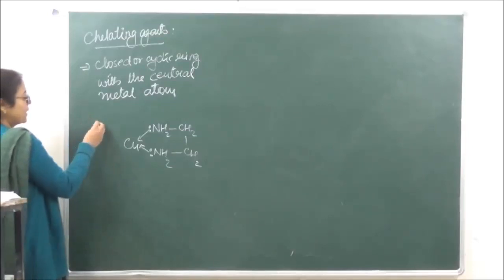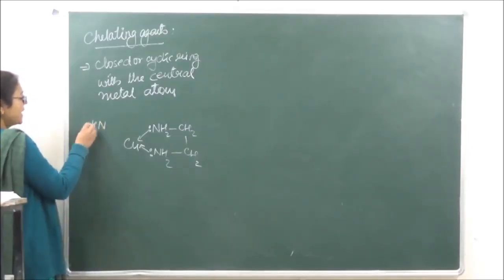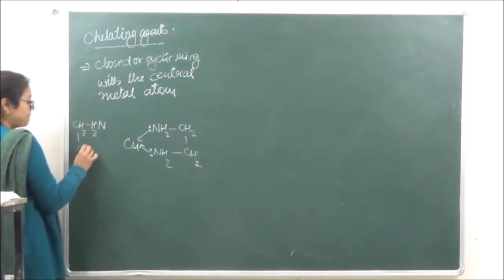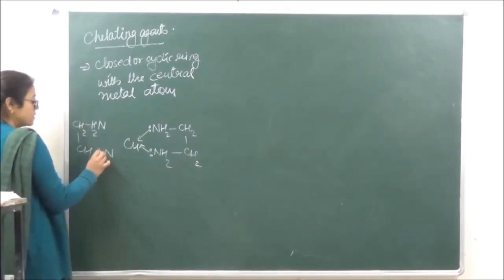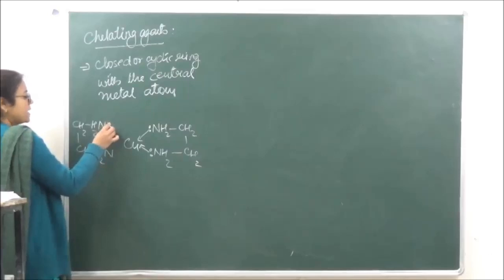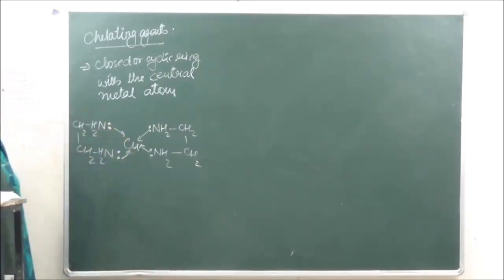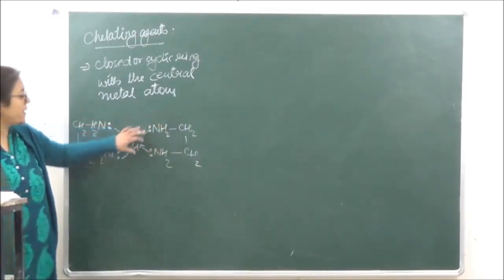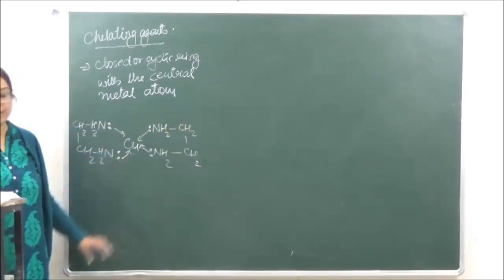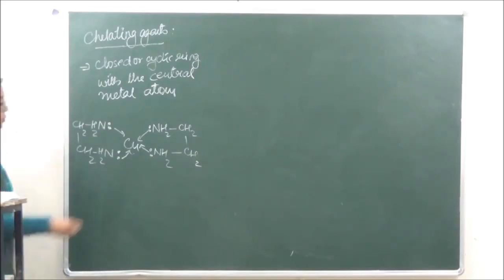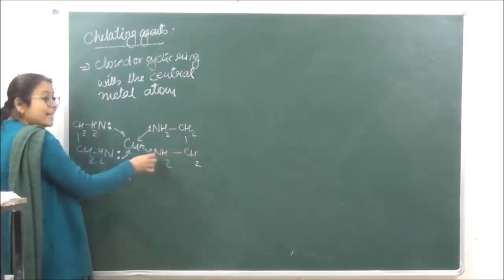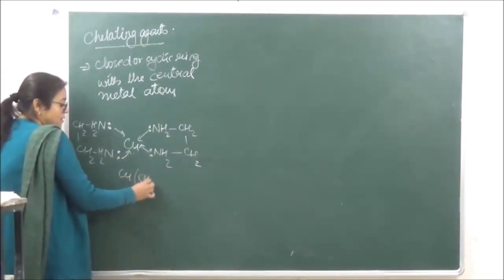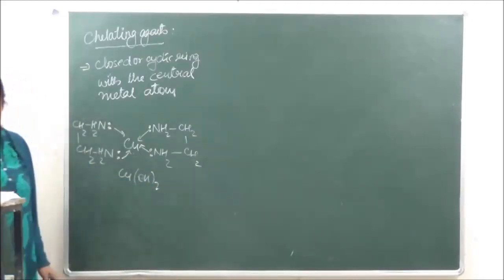Similarly, we have another molecule of ethylene diamine over here, which also has one lone pair on each nitrogen. So this is forming a kind of cycle with the central metal atom. That is why this is known as a chelating ligand.